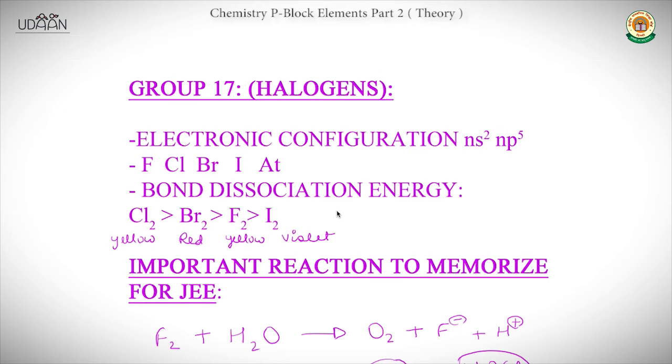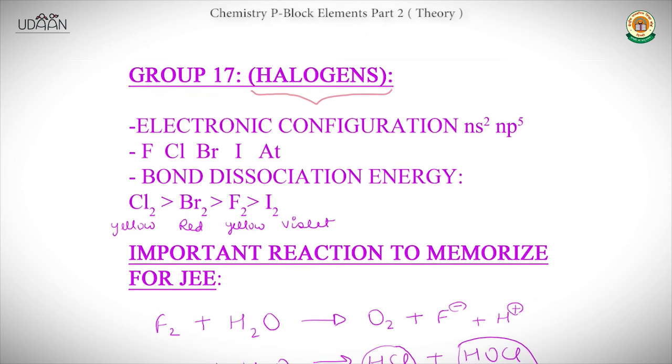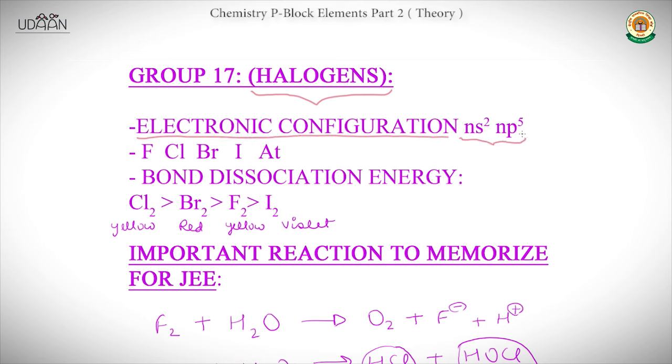Now we move towards group 17, which are most famous and known as halogens. Halo means salt and gen means producer, because most of the salts are formed from halogens, therefore they are called salt producers. Now we see the electronic configuration. It is ns2 np5. Here it is fluorine, chlorine, bromine, iodine and astatine.